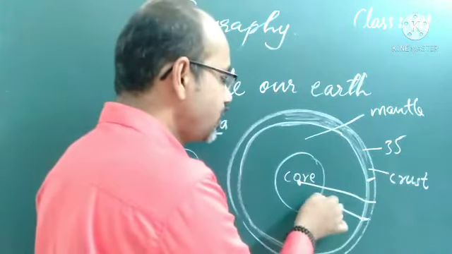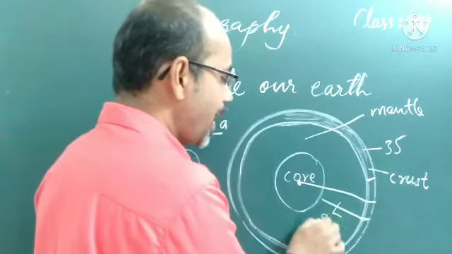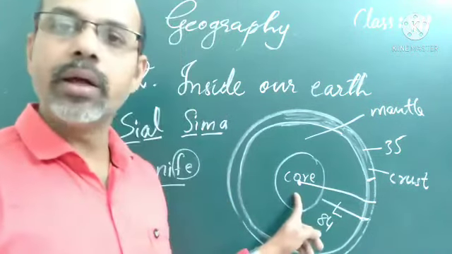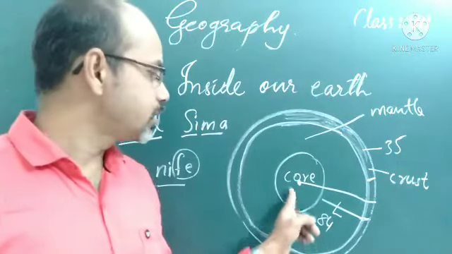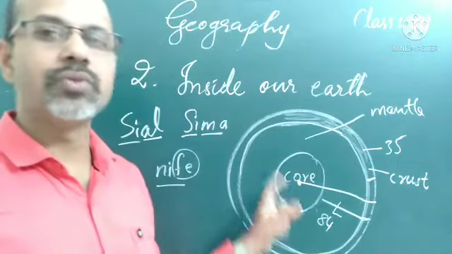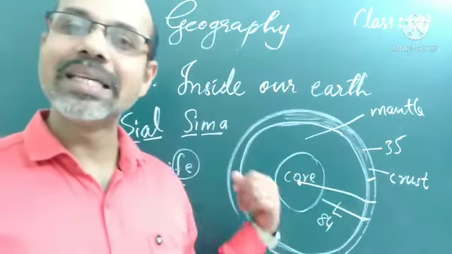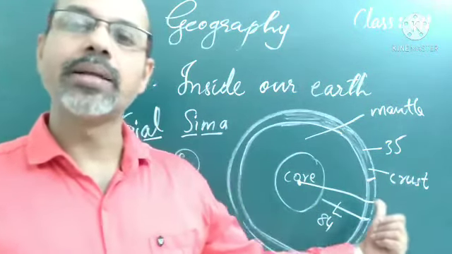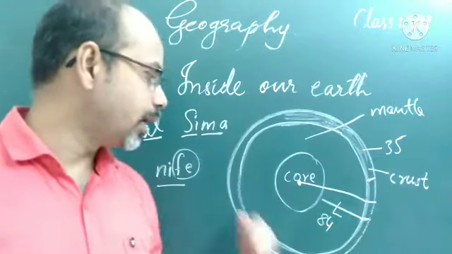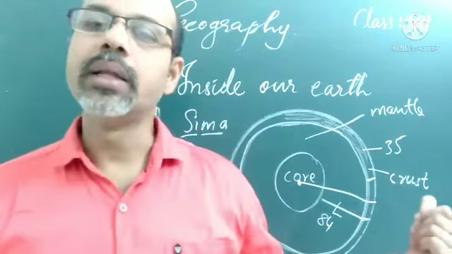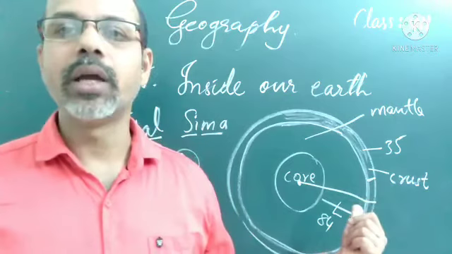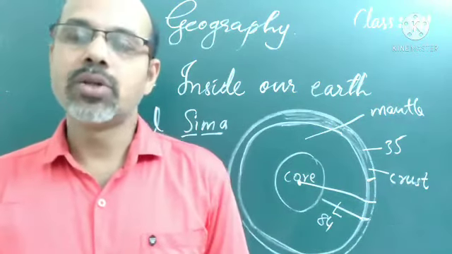The radius of the earth is about 6,371 kilometers.